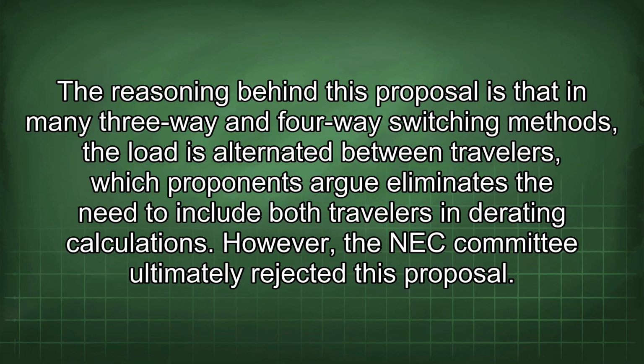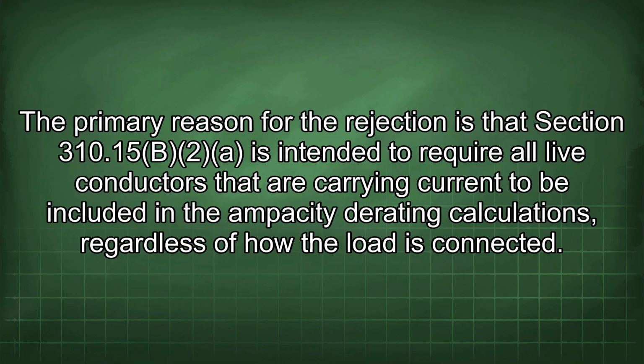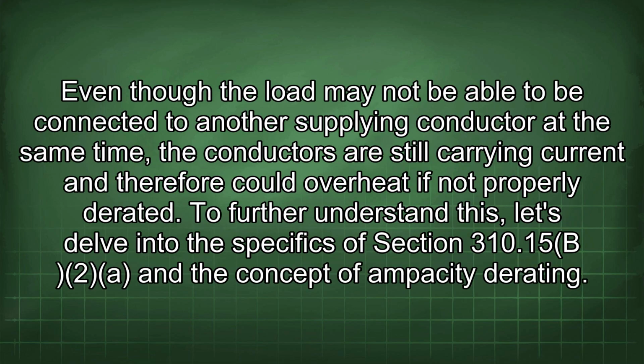However, the NEC committee ultimately rejected this proposal. The primary reason for the rejection is that Section 310.15(B)(2) is intended to require all live conductors that are carrying current to be included in the ampacity derating calculations, regardless of how the load is connected. Even though the load may not be able to be connected to another supplying conductor at the same time, the conductors are still carrying current and therefore could overheat if not properly derated.